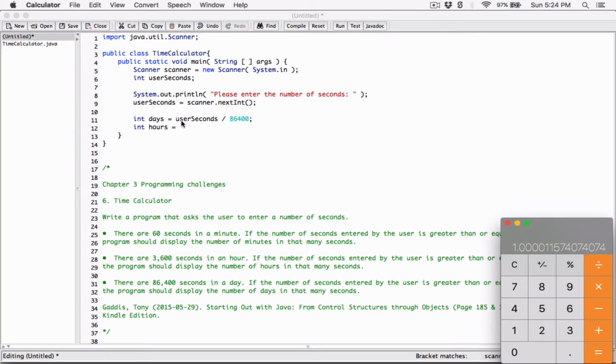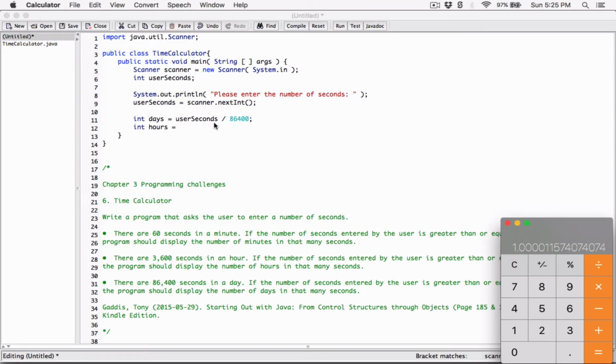So to get the remainder of this, now user seconds divided by 86,400 gives us the 1 point something, right? We've been able to get the full number here. Now you'd expect 1.00 something, basically this number, to be stored in days, right? No, because user seconds is an integer, and 86,400 is also an integer. So this is considered an integer division.